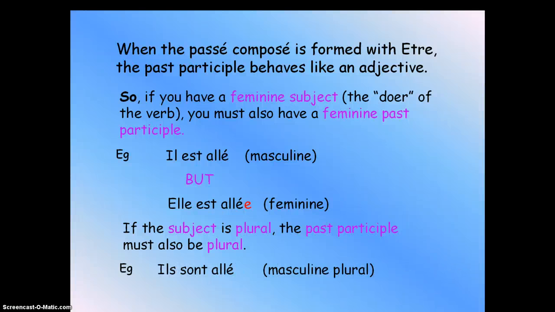Ils sont allés. What do we add there? S. Okay, so you should get this right. Remember that this works only with être. Avoir doesn't do that unless you have an object pronoun in front of the verb. Elles sont allées. Extra e, right? And s. Good job.